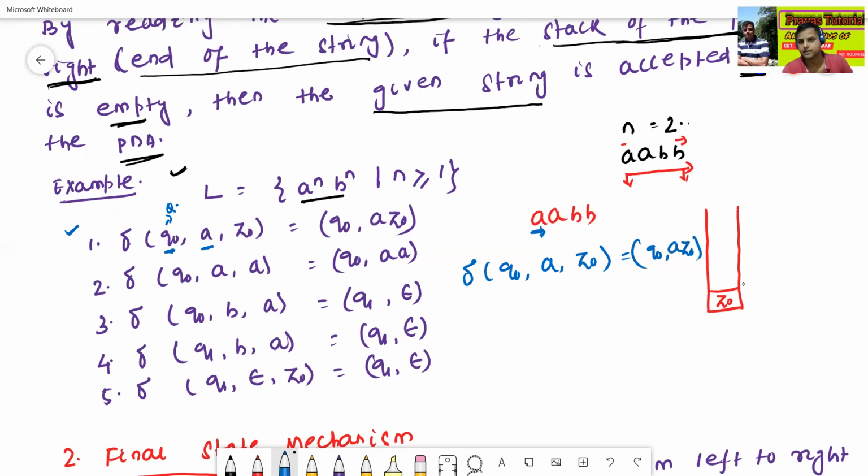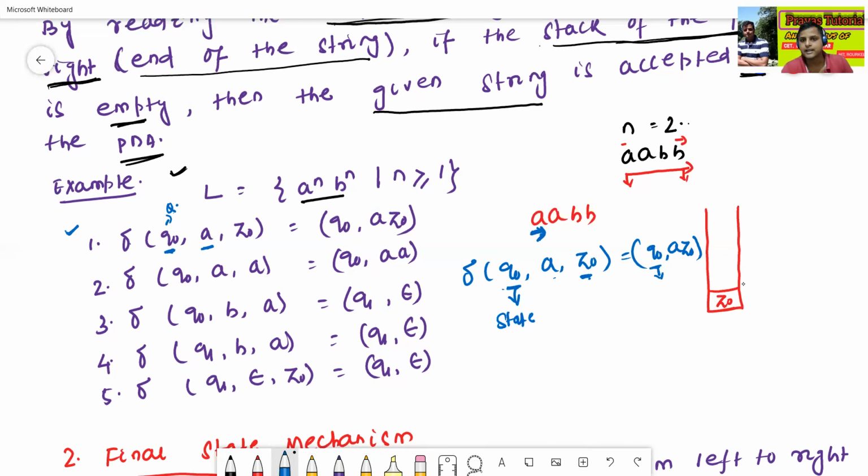What is the meaning? Try to understand. This one is nothing but the initial state. The state will read the input alphabet, like A. This Z0 is the top of the stack, the stack element. Then it will go to the next state, like Q0.